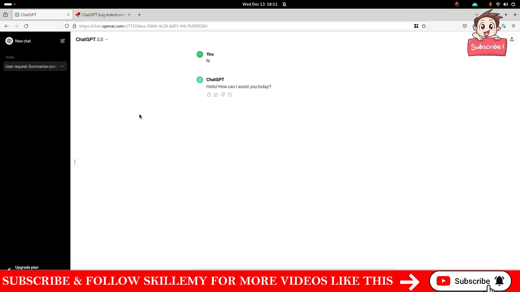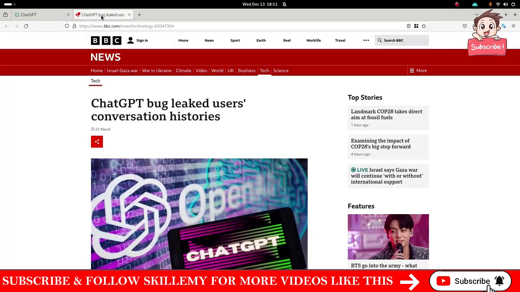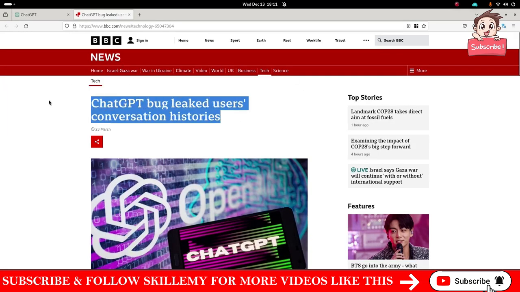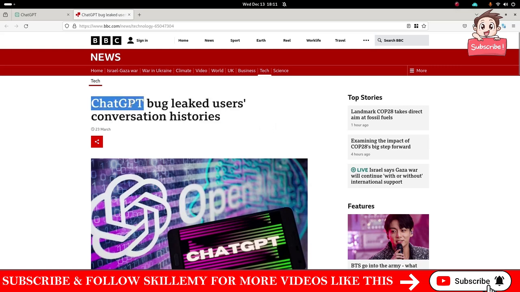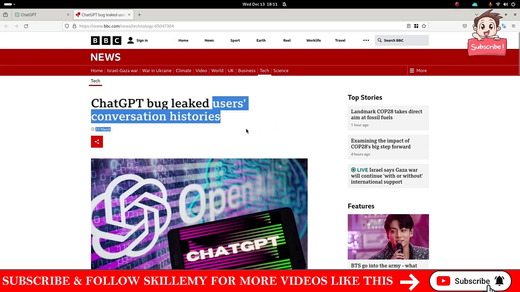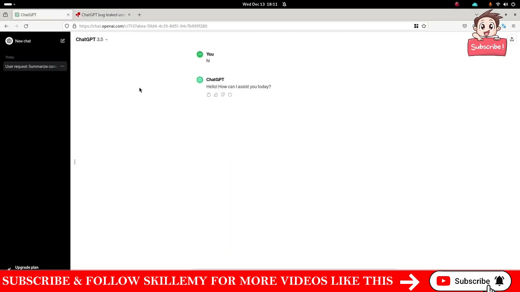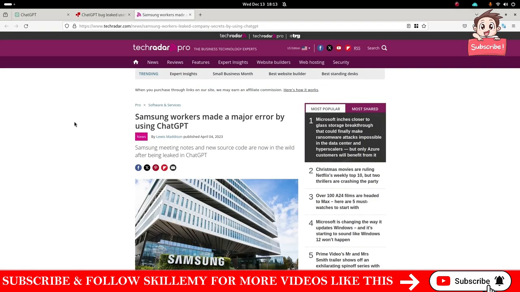On the internet you can find a lot of news, for example about this chatbot actually leaking conversation histories. There was a bug in ChatGPT and users' conversations were leaked. So they are not 100% secure. There are vulnerabilities in this kind of software as well. Sometimes they work by exploiting the input of the chat messages. Hacks and leaks happen all the time.